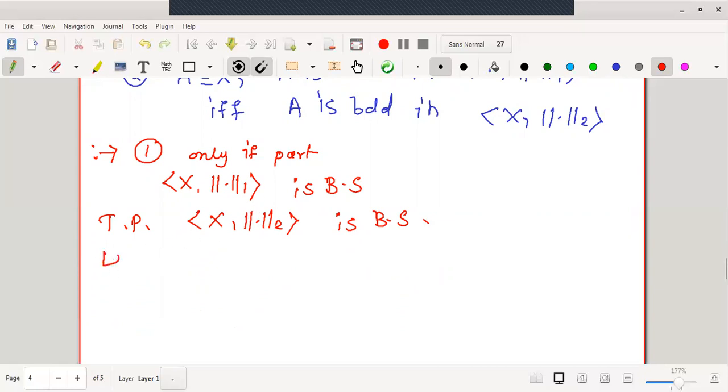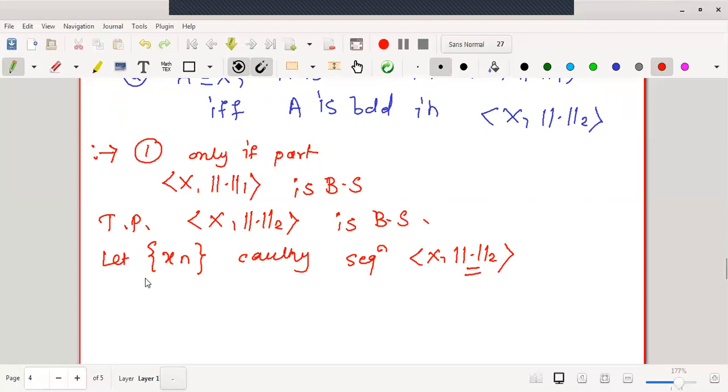Therefore, we will start with one Cauchy sequence in the normed linear space. Let Xn be a Cauchy sequence in X norm 2. Now, we want to prove that this Cauchy sequence is convergent in the same space under norm 2.